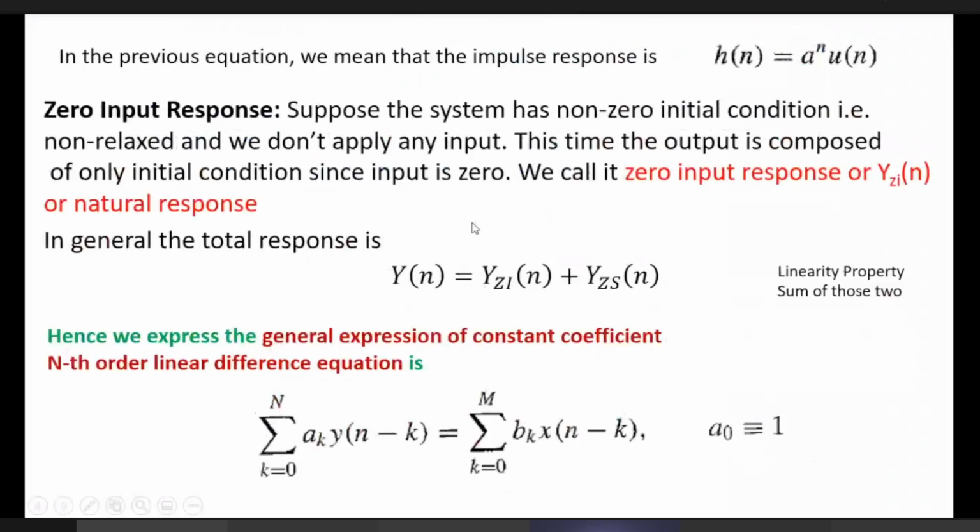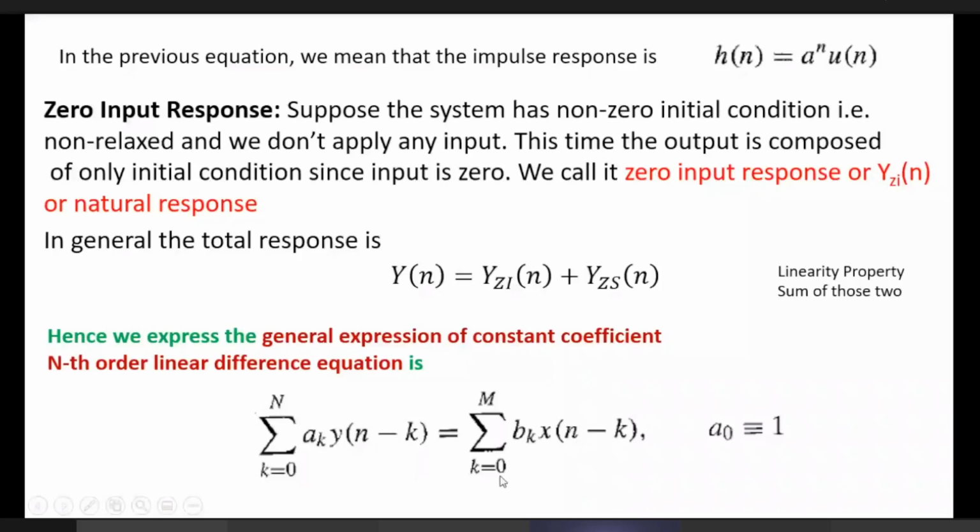In general it can be written as the summation of a_k times y[n-k], where k ranges from 0 to N, up to y[n-N], an Nth order difference equation.